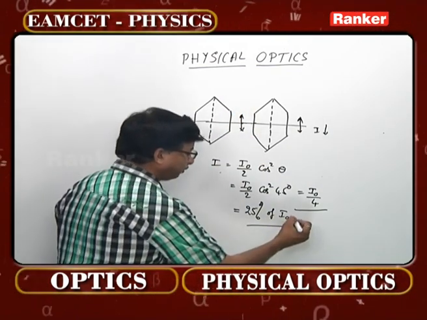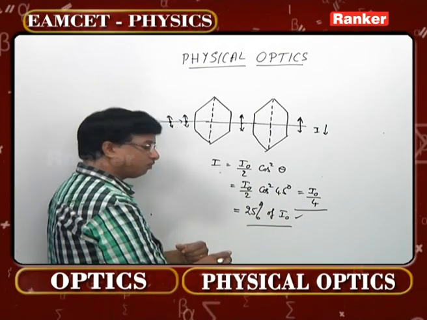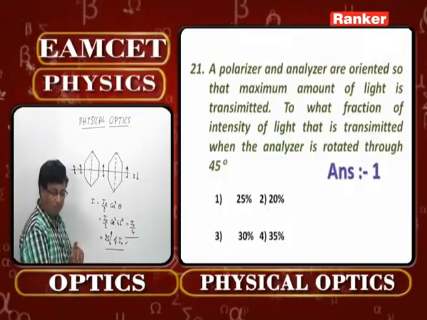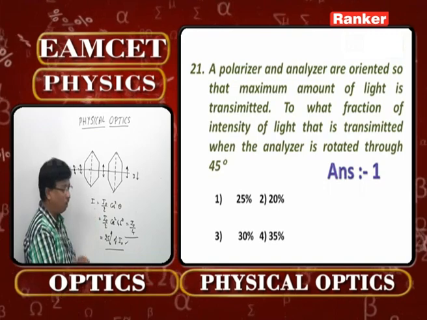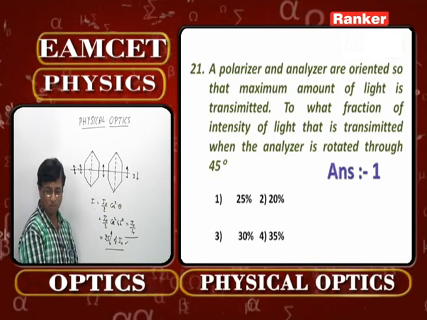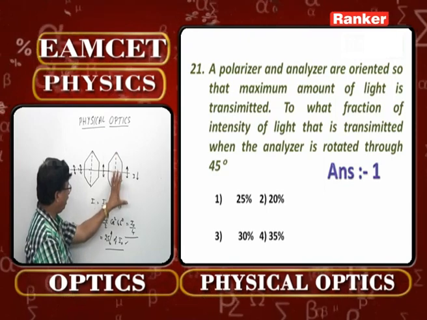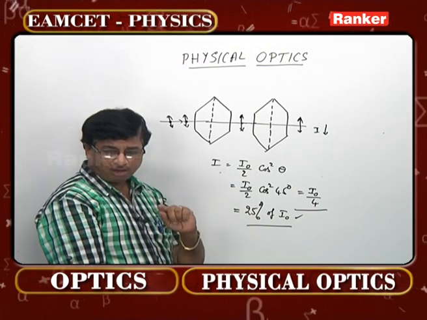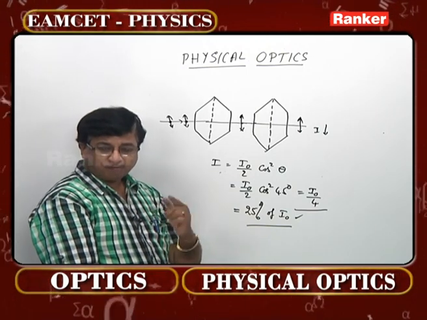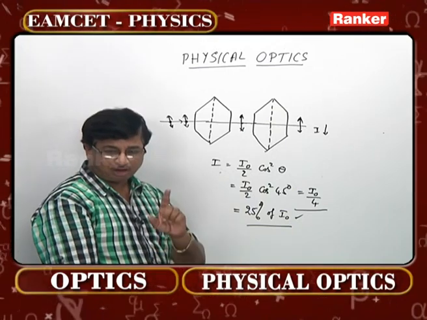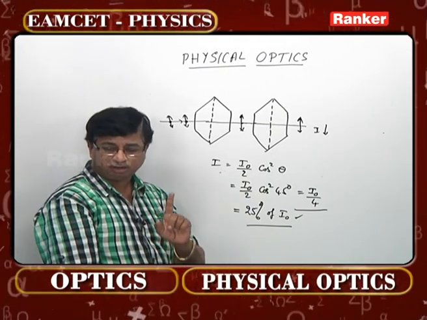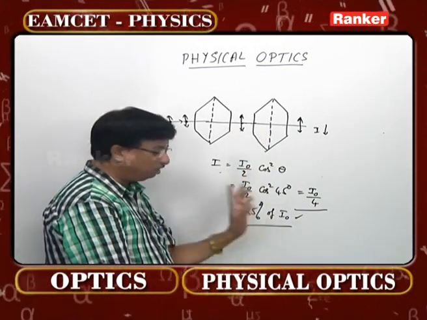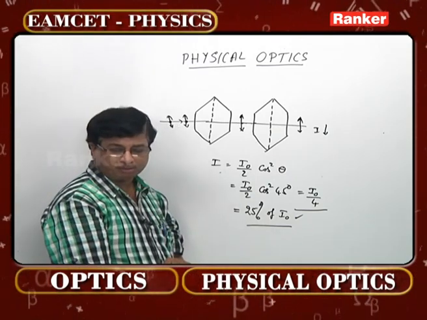In terms of percentage, when this fellow is asks you, it comes to be 25%. But one thing you should understand, in such models, technically they used to ask you a question in a different manner sometimes. The problem will be the same. It will be rotated as it is. Everything will be the same. But what that fellow says is, fraction of intensity of light that is transmitted by the analyzer. When the analyzer is rotated by 45 degrees, how much energy has been transmitted, he is asking in this question. Therefore, it will be 25%.